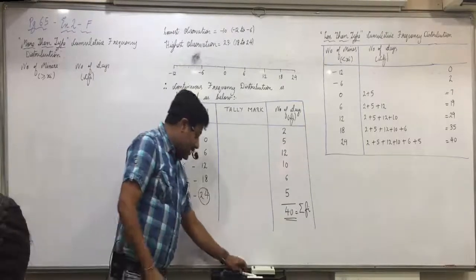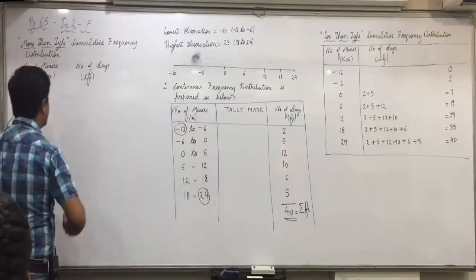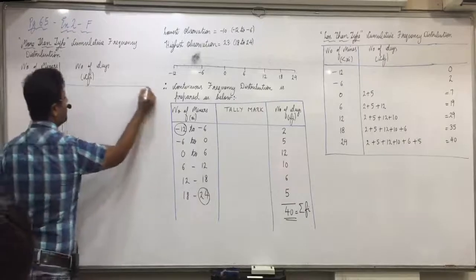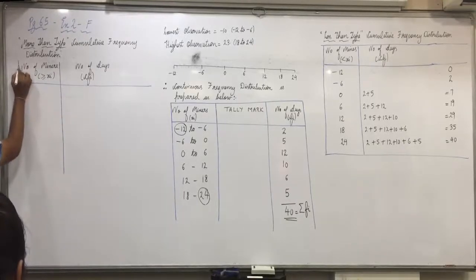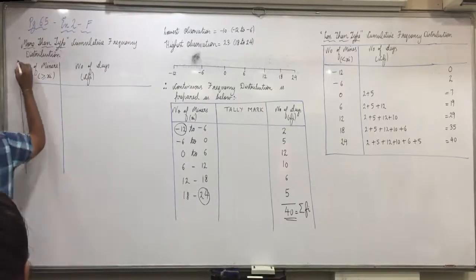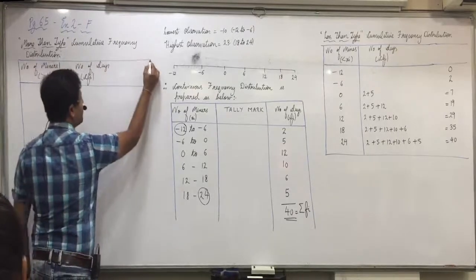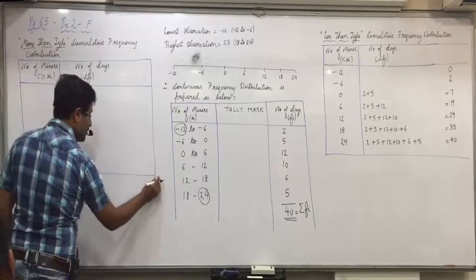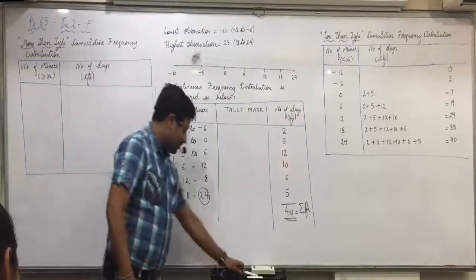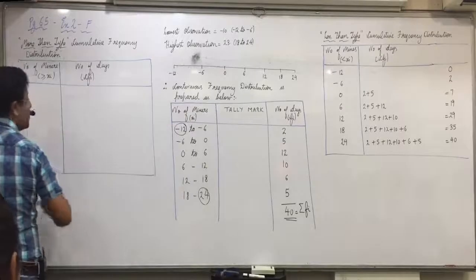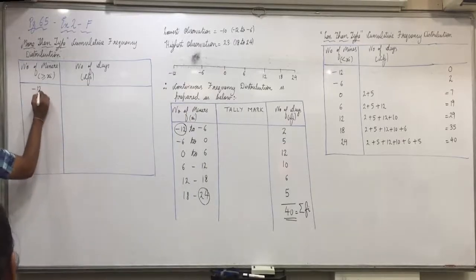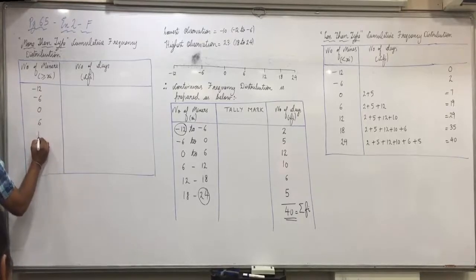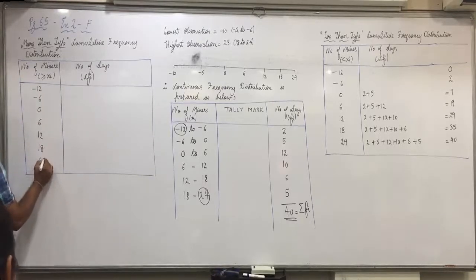If you don't make mistakes, it just shows that you're not trying your 100%. So again minus 12, minus 6, 0, 6, 12, 18 and 24.